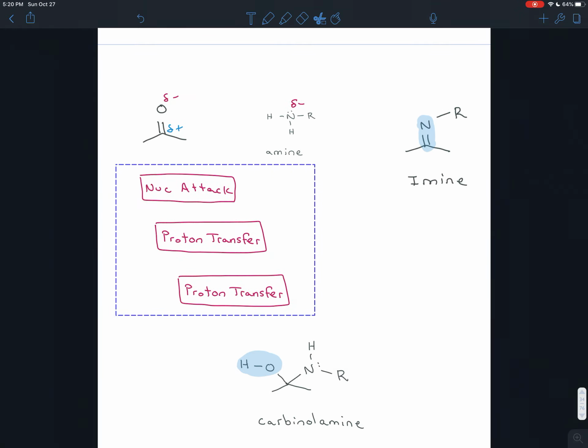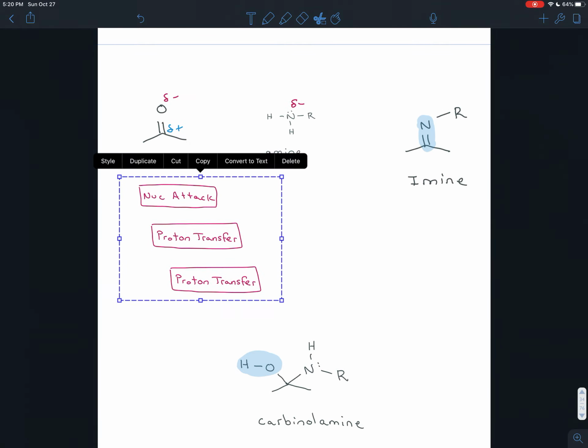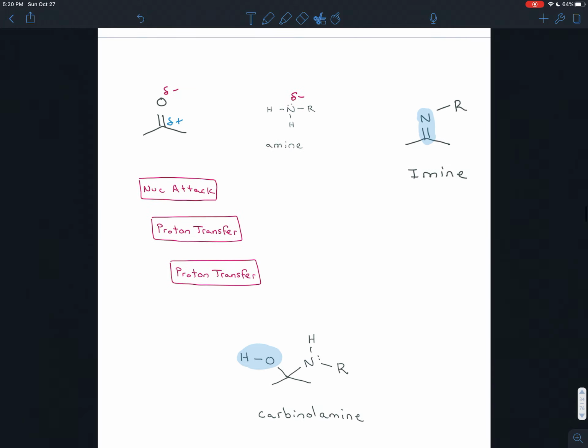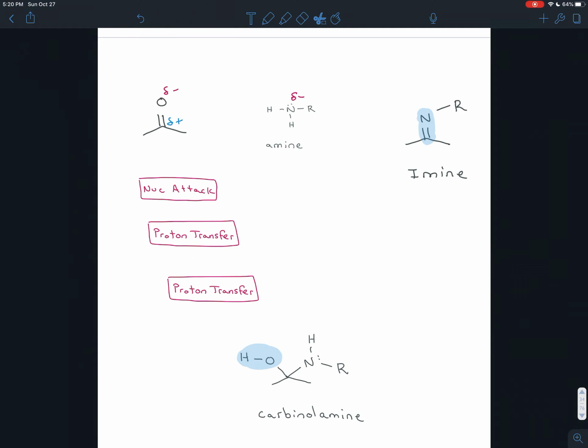And once you do that, you should have the carbonyl amine. Now we are going to walk through all of these, so don't worry. We'll see these in detail. We're just sketching out an outline right now. Okay, so that gives us the carbonyl amine, and it should make sense that we have to do these.